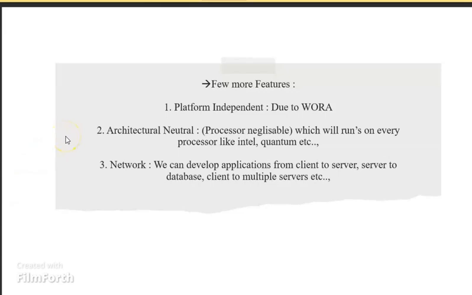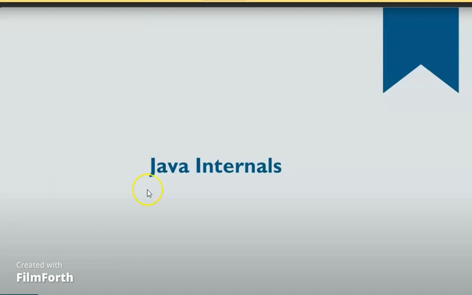So these are a few more features you can add to the Java features. Platform independence, due to being architecture neutral and processor neutral, which will run on any processor like Intel, Quantum, etc. Network: we can develop applications from client to server, servers to database, client to multiple servers, etc. So these are the key features of Java. From the next topic, we are going to the Java internals. Java internals has three types: JVM, Java Virtual Machine, JRE, Java Runtime Environment, and JDK.